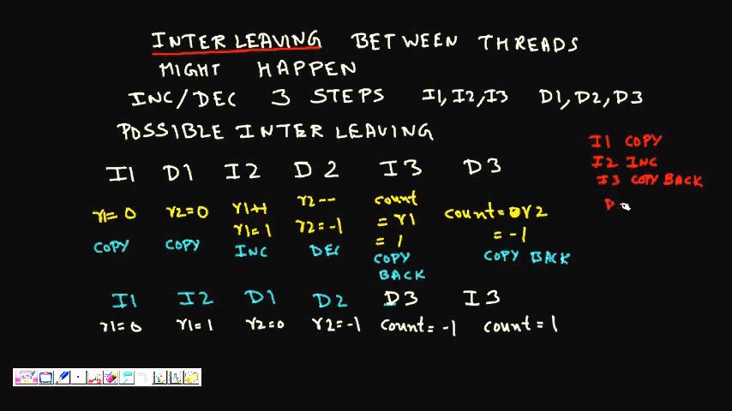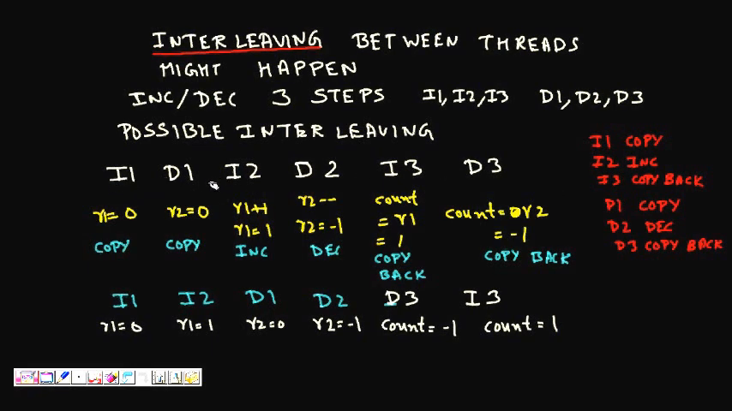So for D1, copy the value in counter to the register. D2, decrement the value in register. D3, copy back the value in the register to the counter. Okay, so these are there. Now let's say that threads, now this is the CPU.